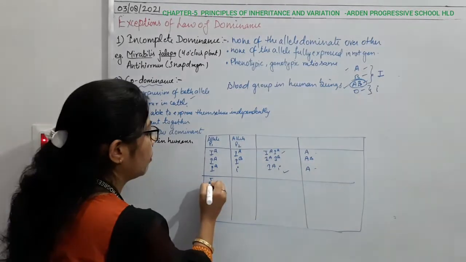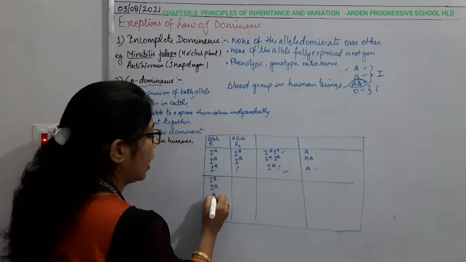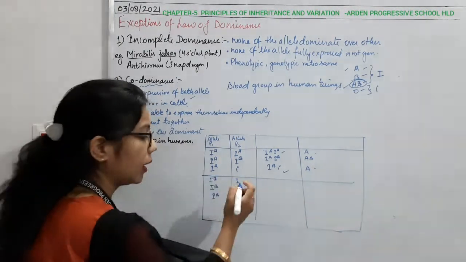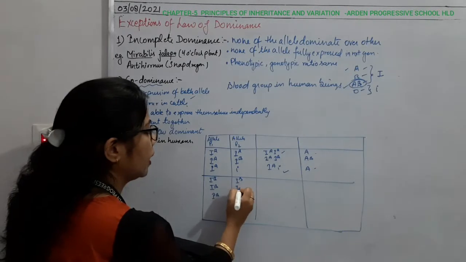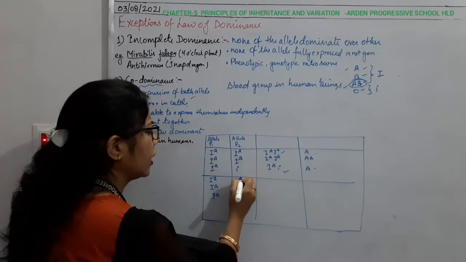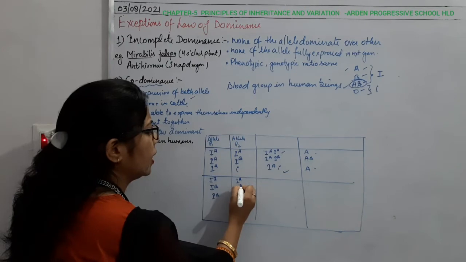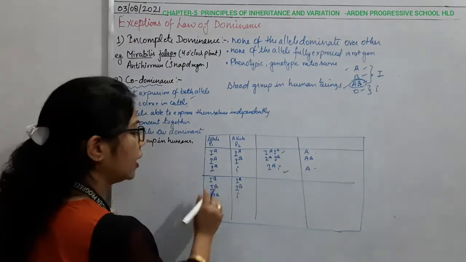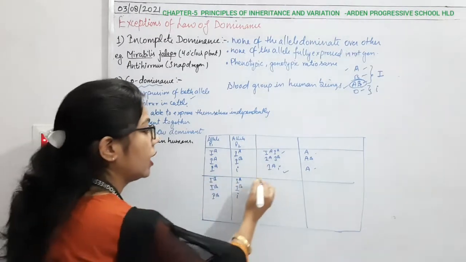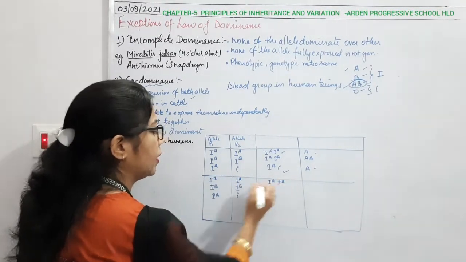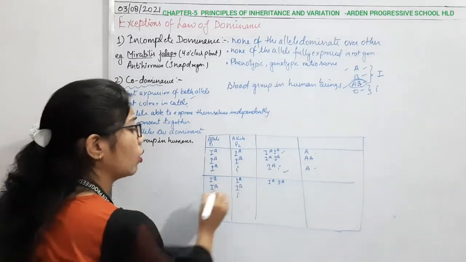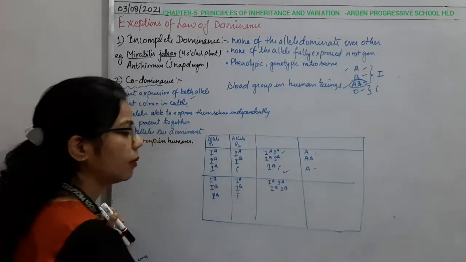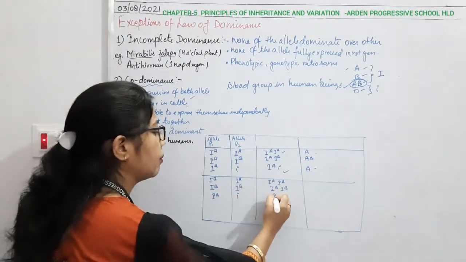Likewise, if I talk about blood group B, IB, IB, three times I am writing here. Again, IB can be with another parent IB, and here another parent can be i. Or we can write the starting one IA, then IB, then this one is i. Now, when IB crosses with IA, it will form IA and IB. And then IB will cross with IB, again the homozygote condition. So what will it form? IB IB. And from here IB and i.